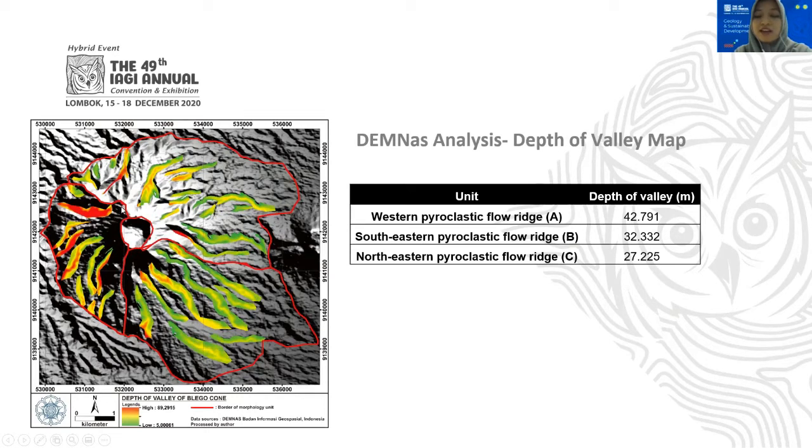As I said, the result of that value is positively correlated with the drainage density map. The highest depth of valley value is still on the western side. So we can still assume that the oldest unit among the other units is the Western Pyroclastic Flow Ridge, or unit A.